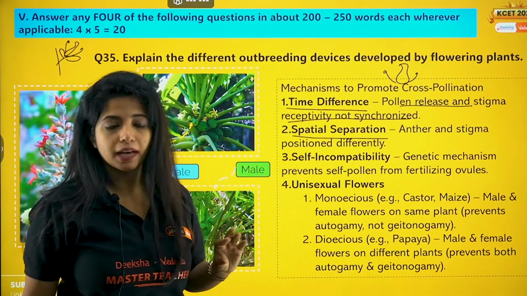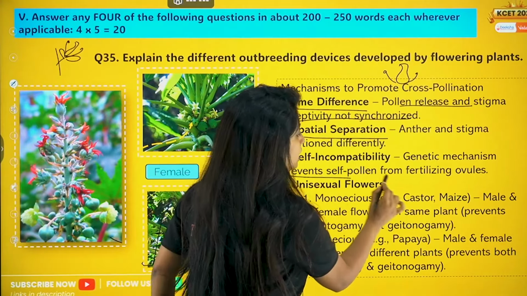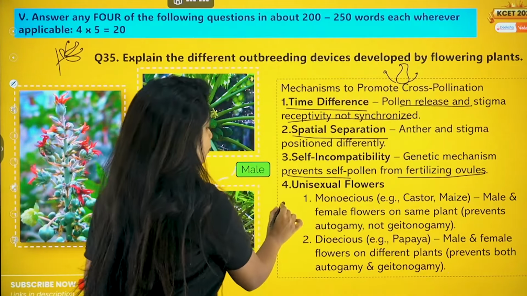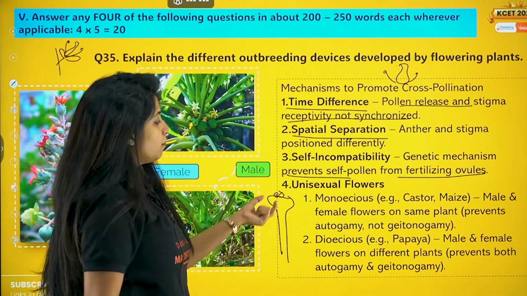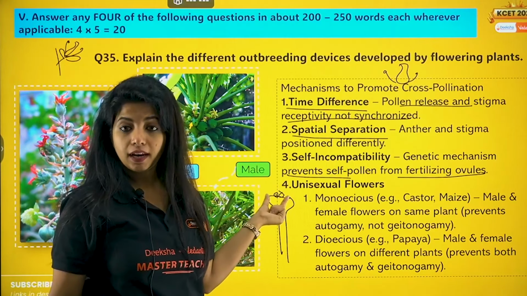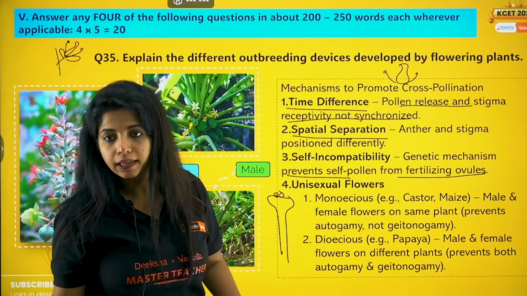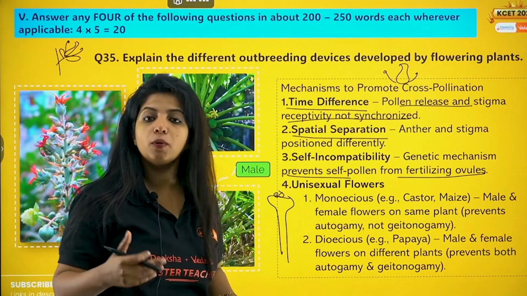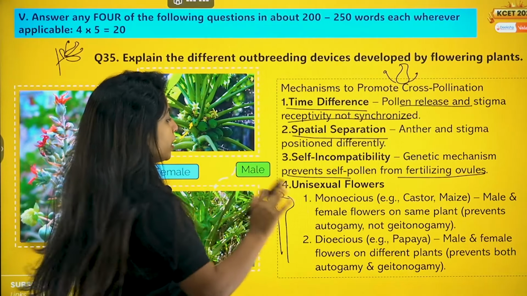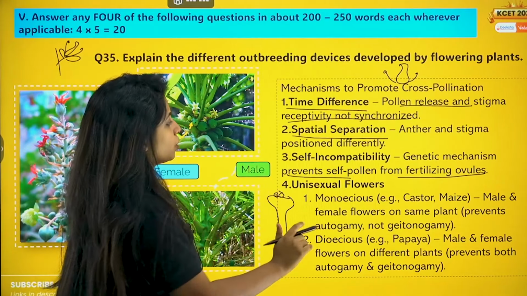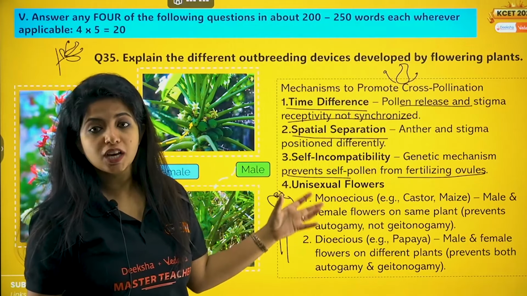Self-incompatibility, that is a genetic mechanism. Self-incompatibility, my dear children, is a genetic mechanism that prevents self-pollen from fertilizing the ovules. Suppose over here it landed on the stigma, everything is receptive also, but because of some chemical blockage out there, it is not able to form the pollen tube. This is known as self-incompatibility. Your own pollen grains cannot undergo the formation of pollen tube and things like that. So a genetic mechanism prevents self-pollen from fertilizing the ovules. This is self-incompatibility.